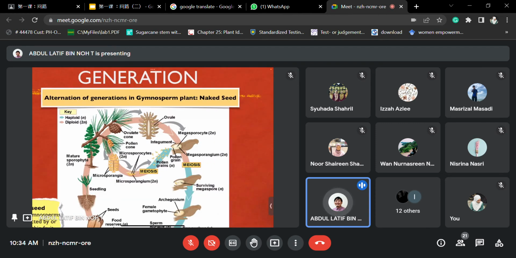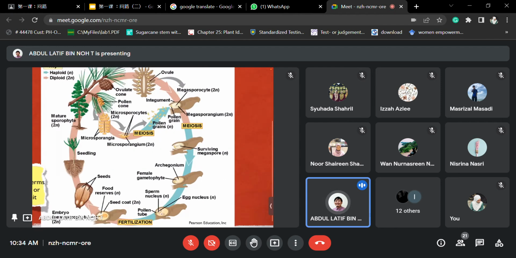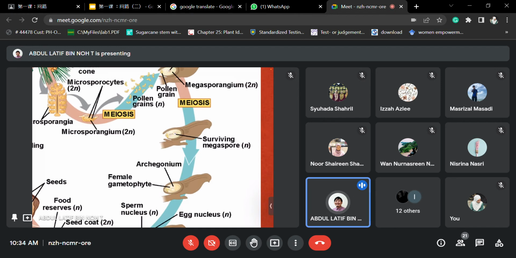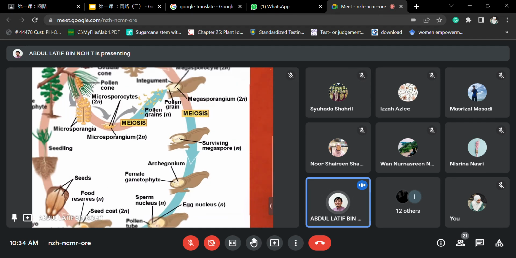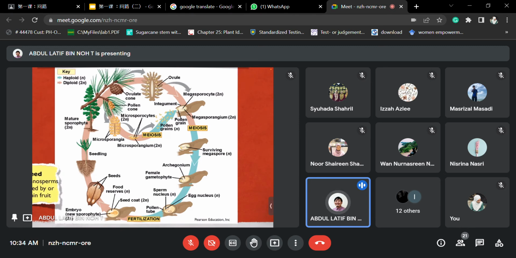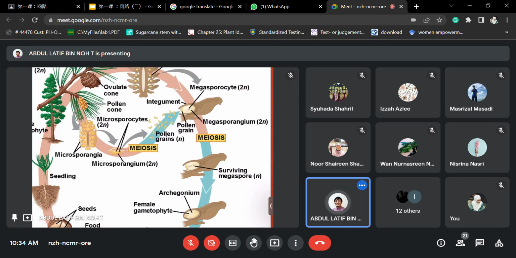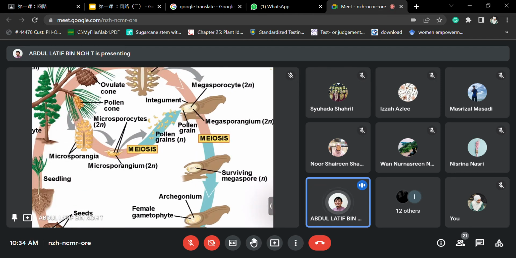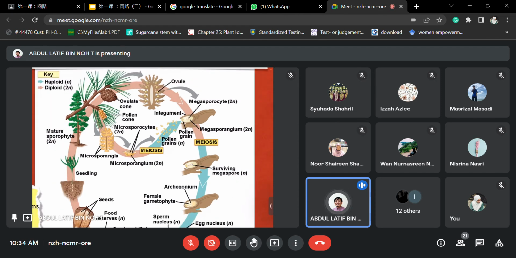So what happens is when this process occurs, they will fertilize this sporangium inside. The process is a little bit similar to angiosperms. They will produce this pollen grain, which will move towards the structures of the megasporangium.